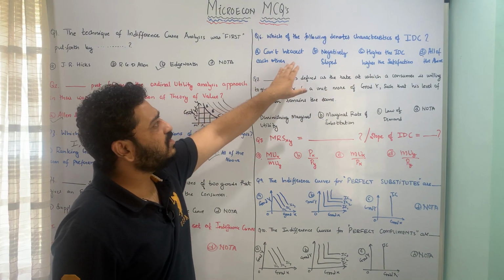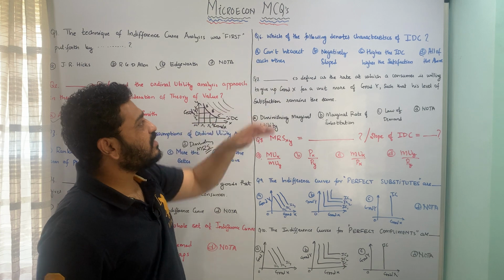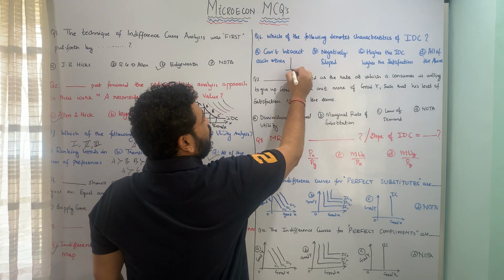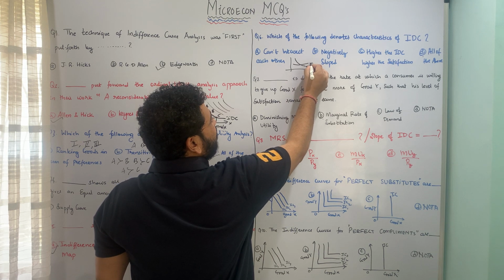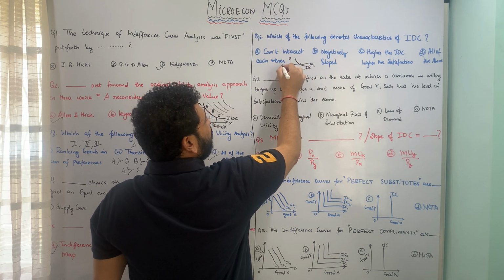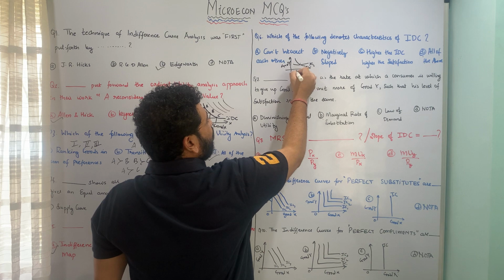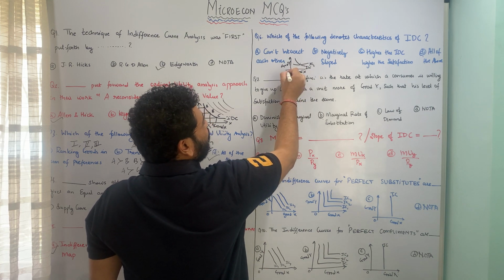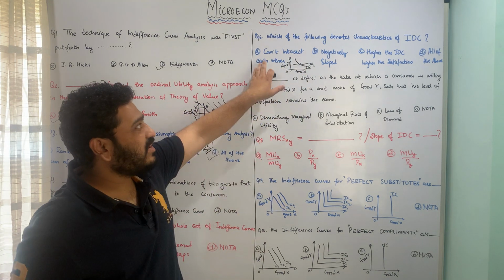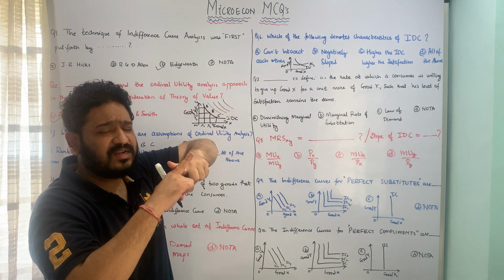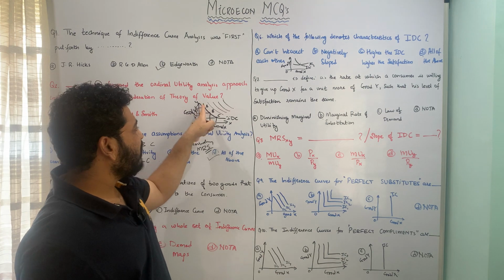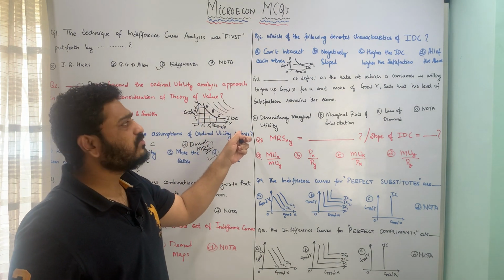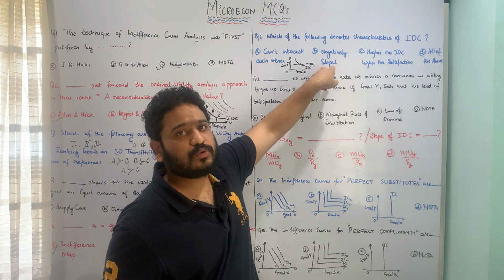So here all these three things. First, can't intersect each other, that means two indifference curves cannot intersect. This is IC1 and this is IC2. This is not possible, with good Y and good X. So this is one characteristic: two indifference curves cannot intersect each other. Second is negatively sloped. We have seen that it is a negatively sloped curve, so this is also true.